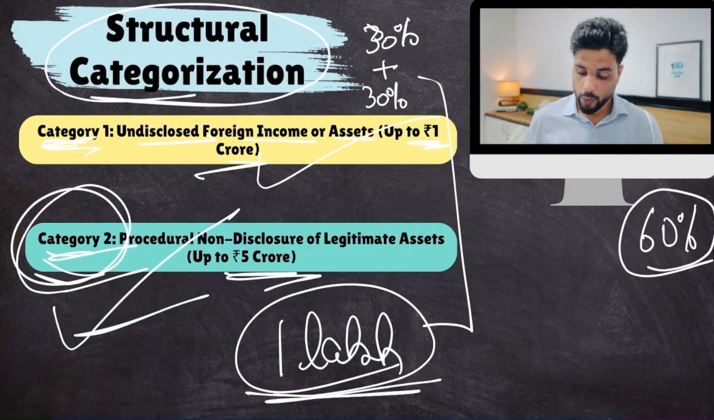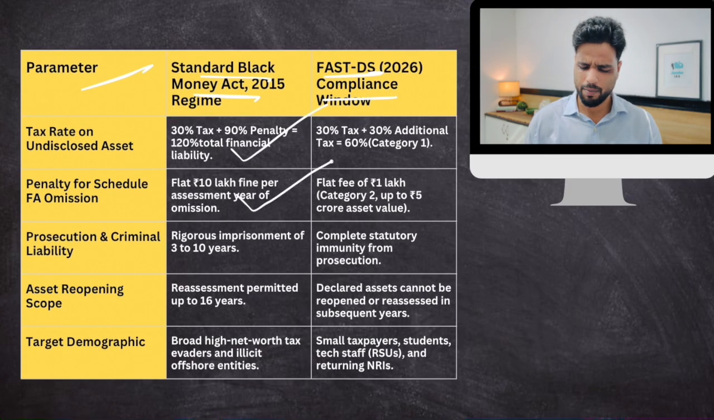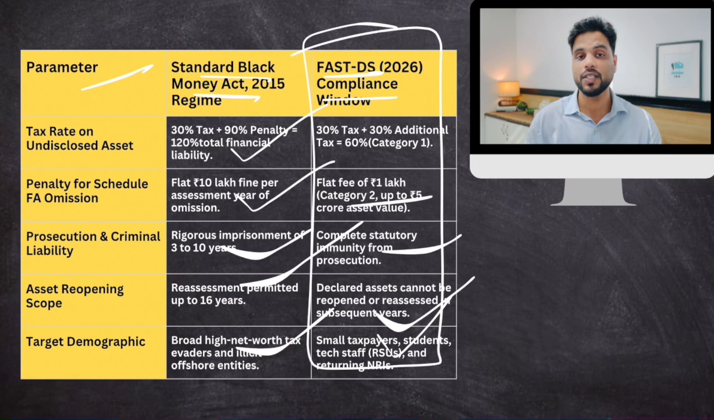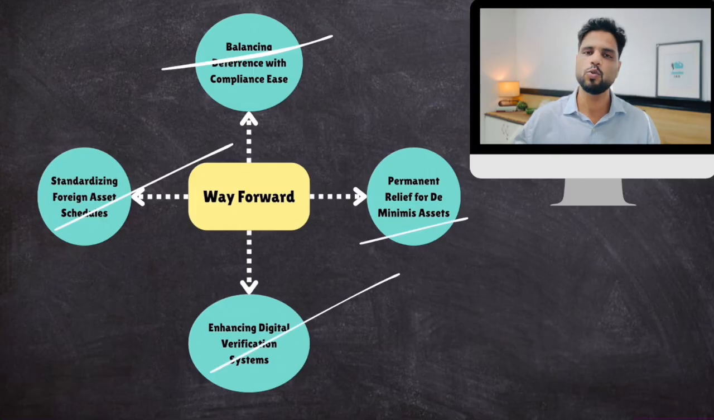Now, in your notes, we have also given a table, the difference between Black Money Act and Fast DS scheme. It's fairly simple. The penalties, jail term, all these things are compared. How this Fast DS scheme is a better option that the government has given to people who have foreign assets. So do take a look at this table. And there is some way forward also, which is very simple to understand. So do have a look at this also. Clear? It is given in your notes. All information is given in your notes, right? And that would be all.